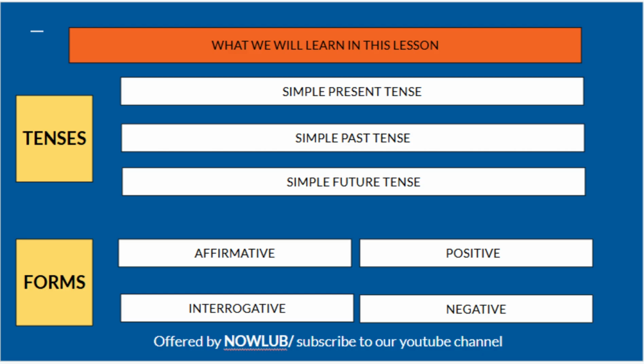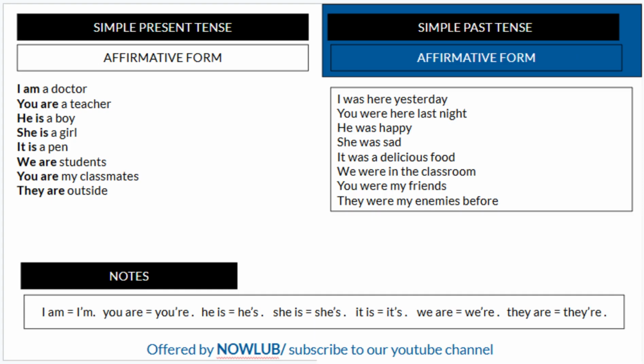Let's start with the verb to be, simple present tense, affirmative form. I am a doctor. Or we go like I am, you are, he is, she is, it is, we are, you are, they are. For example, I am a doctor. You are a teacher. He is a boy. She's a girl. It is a pen. We are students. You are my classmates. They are outside. This is affirmative form.